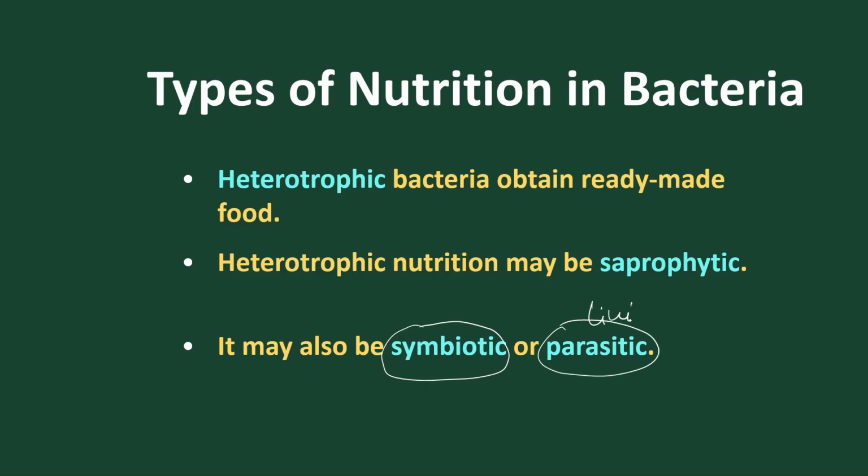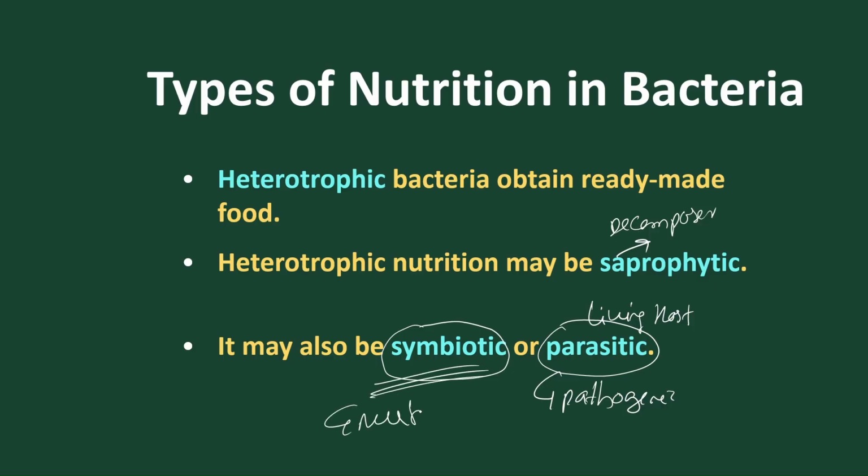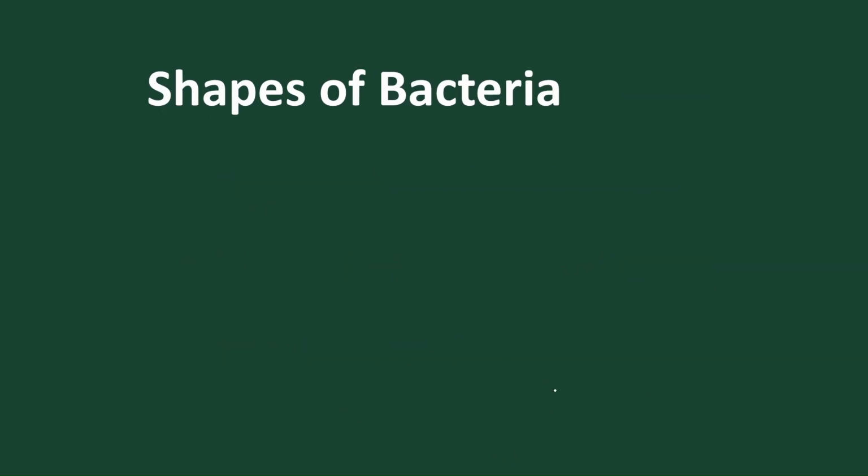So parasites depend on a living host. And saprophytes feed on dead matter, so they are decomposers. These bacteria are decomposers, and parasites are pathogenic. And symbiotic bacteria are of mutual benefit. We find mutual benefit bacteria present. Got it, clear? Okay, next let's move.